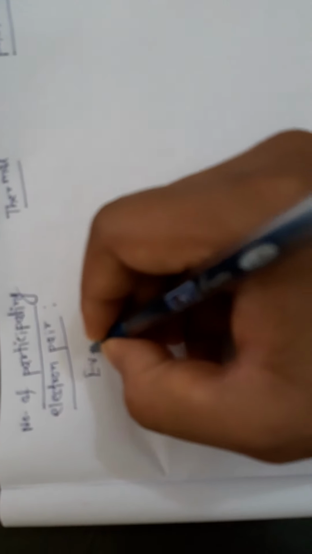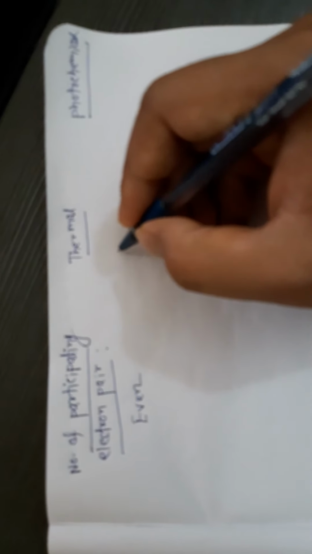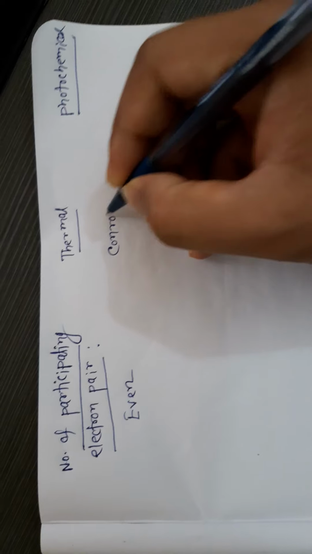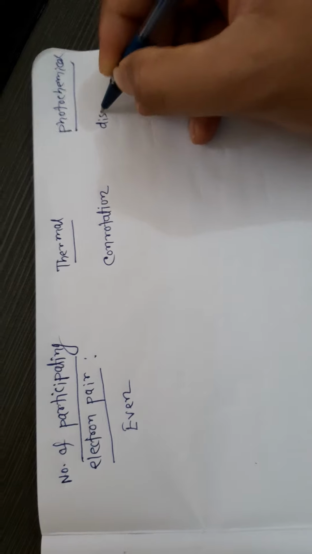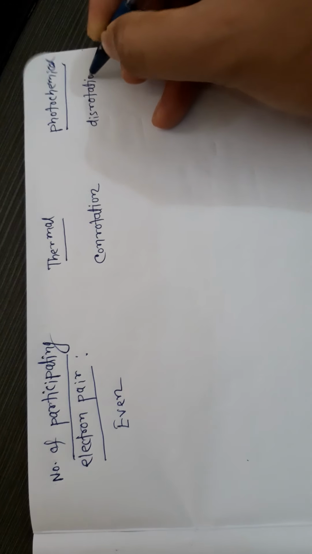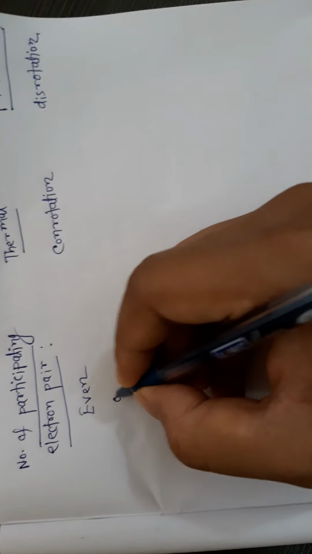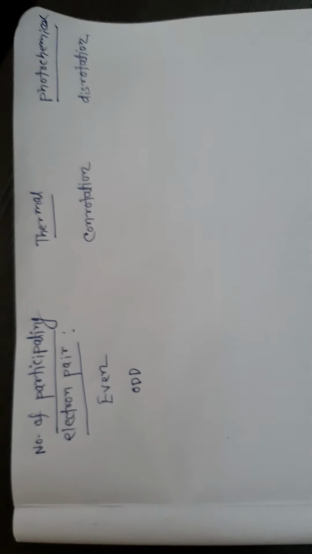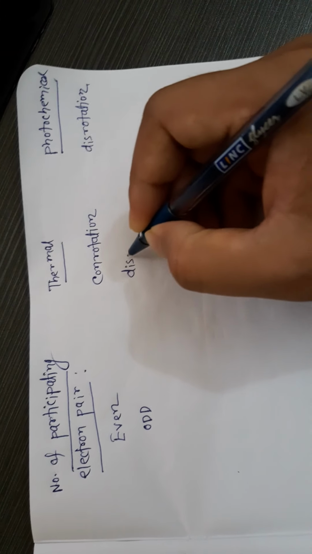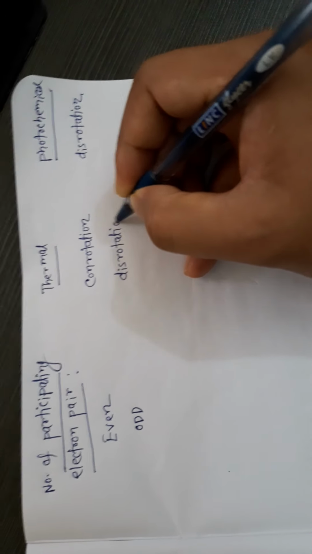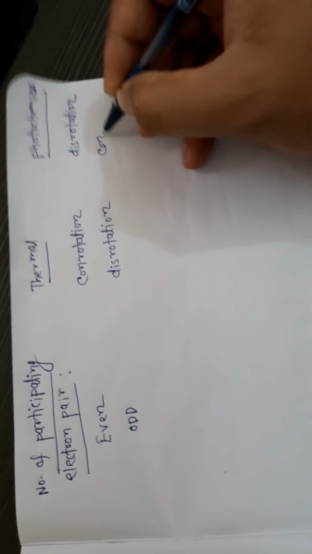If the number of participating electron pairs is even, means 4 pi, 2 pi, 6 pi, these are even, and we give a thermal mode of activation, then it will show conrotation, and obviously photochemically disrotation. But if the number of participating electron pairs is odd, then thermally it will show disrotation and photochemically it will show conrotation.